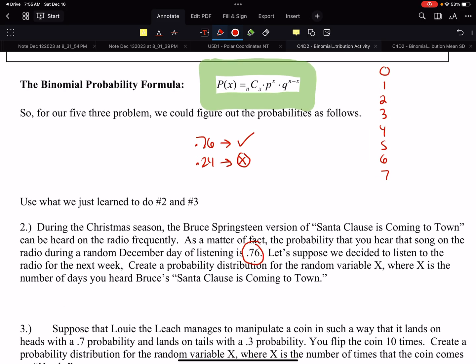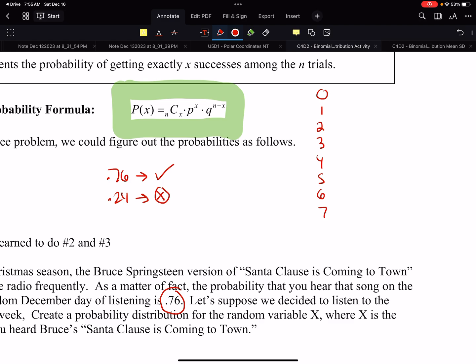All right, so here's where we jump into our big formula. Here's how this works. On the first day, there's 7 options. We've talked about 7 total days. So you have 7C0, the probability of hearing it, 0.76 to the 0, times 0.24 to the 7. 7C0, 0.76 to the 0 times 0.24 to the 7th.